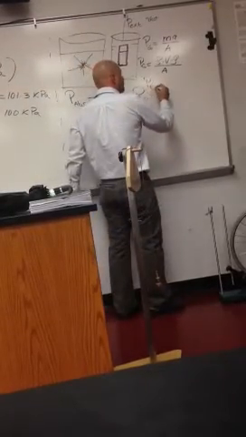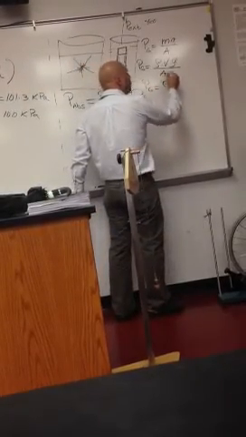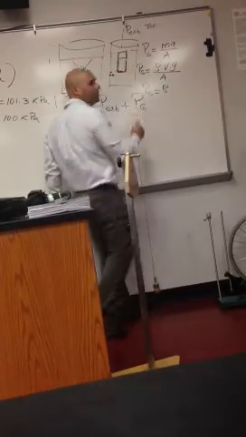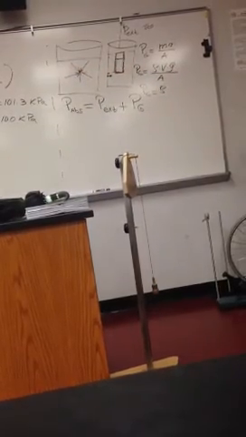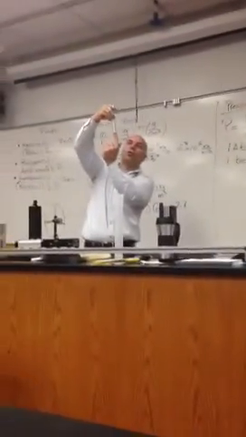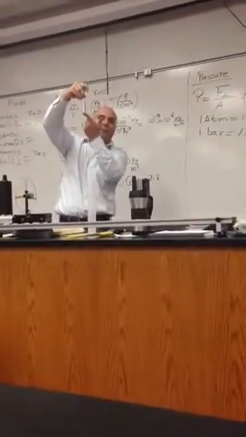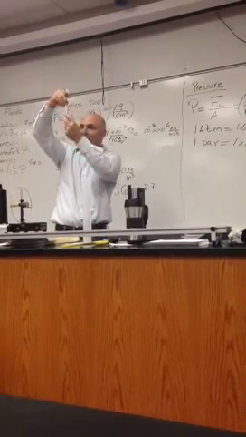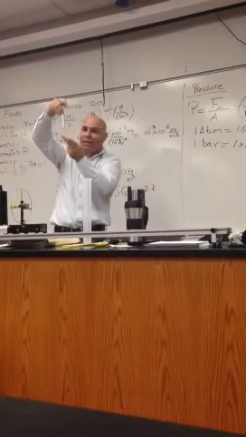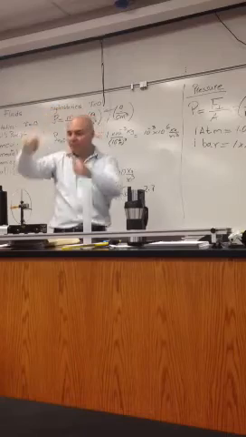But we know that if we have a cylinder, the volume will be the cross-sectional area of the base times the height. This is the volume of any object: the area times the height.